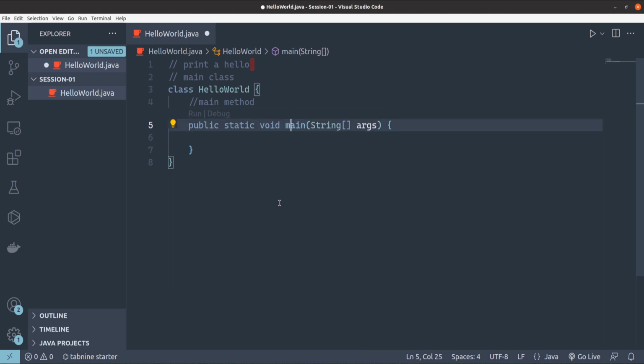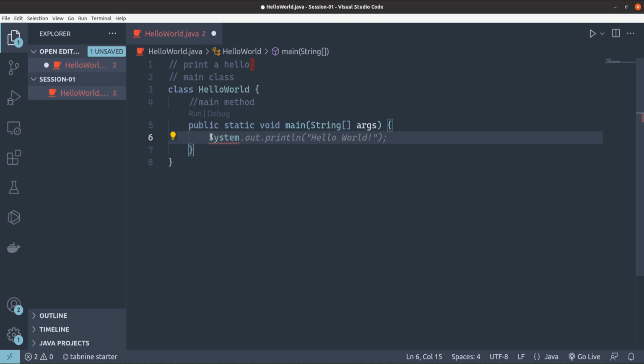Okay. So now once you have defined this main method, any instructions that you write inside this will be read by the Java environment and it will execute them. So here we want to display a message, right? So that whenever the user is running this program, he will get a prompt, and on the prompt he will see the message hello world, or hello, or greetings, or any message which you want to give.